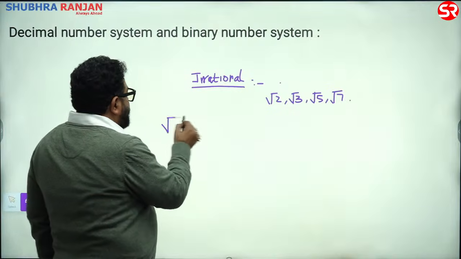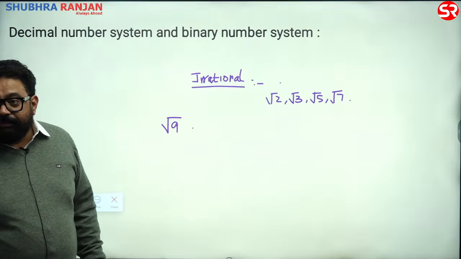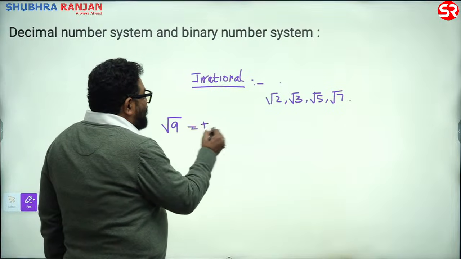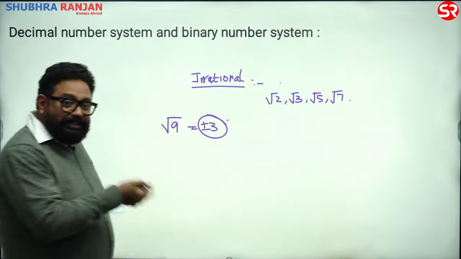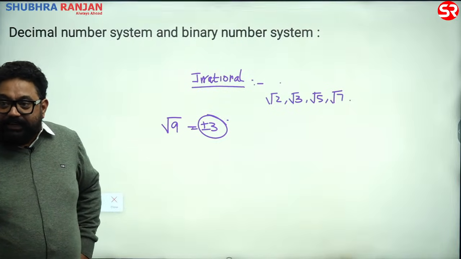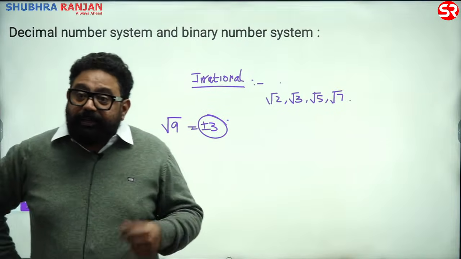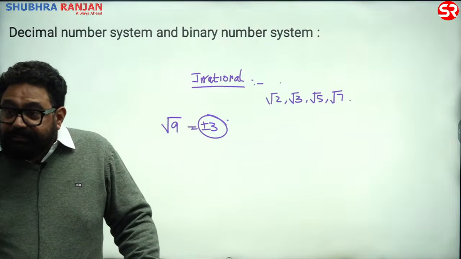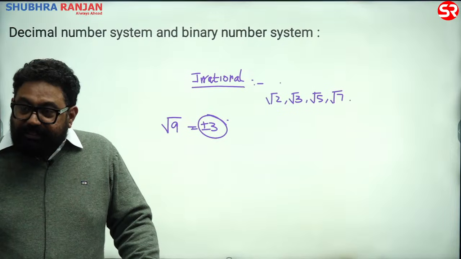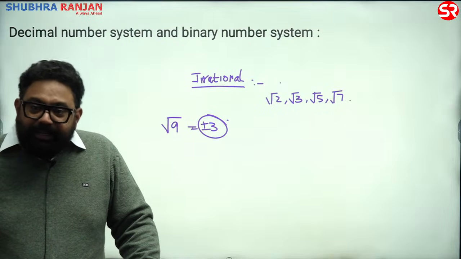Is root of 9 irrational? Why? Because what is root of 9? Plus minus 3. Not just 3, you are my students. This is plus minus 3, which is a rational number. It's an integer. Right? The root of non-perfect squares. Because 9 is a perfect square. 16 is a perfect square. What is root of 16? Plus minus 4. 25 is a perfect square. Isn't it? So, roots of prime numbers, they are all irrational.